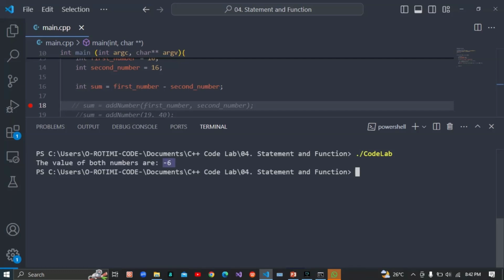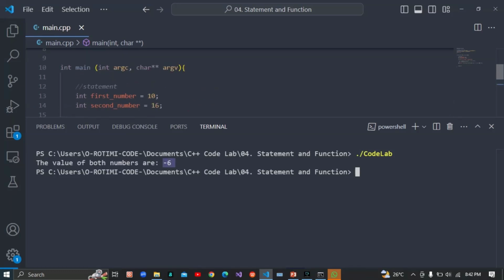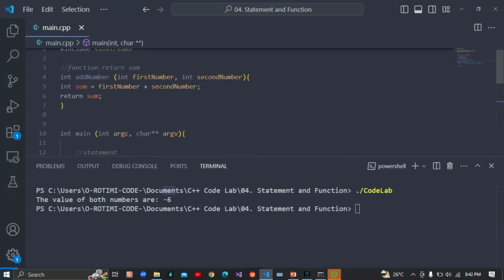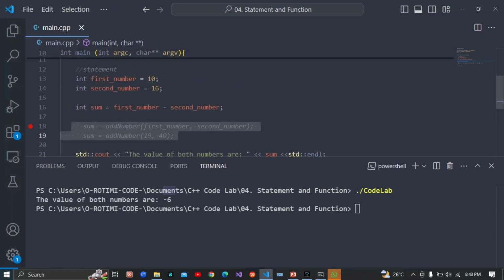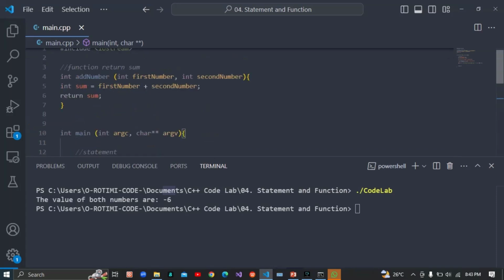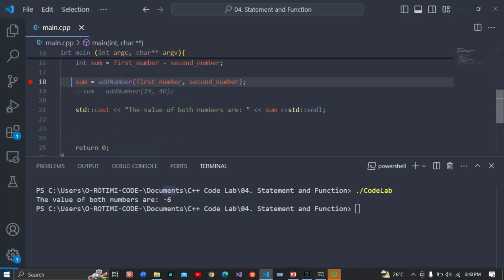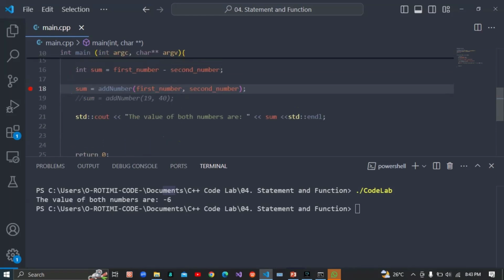So we have 6 minus 6, because I have commented out the function, so it doesn't add anything for us again. It does not add anything because we no longer have the function. We have already commented it out, so it follows the rules we have here. But if you uncomment this, it's going to go through this particular code and go to the function, do the adding together and return the sum. Once you return the sum, it comes back to this place and returns it to the sum here.